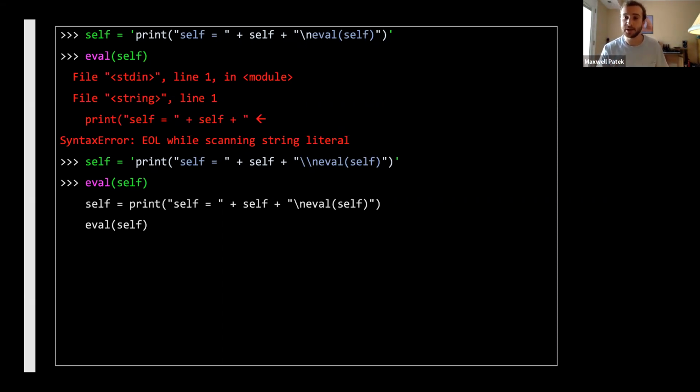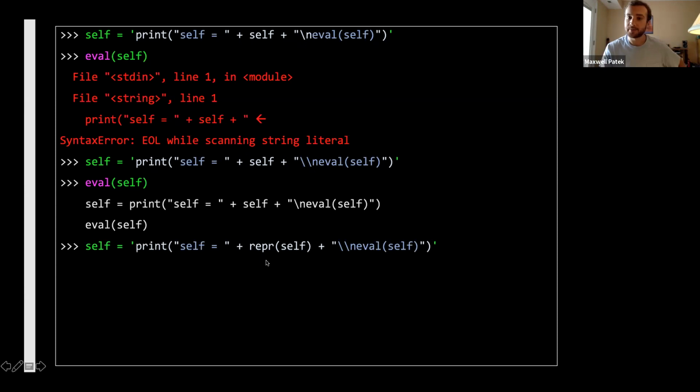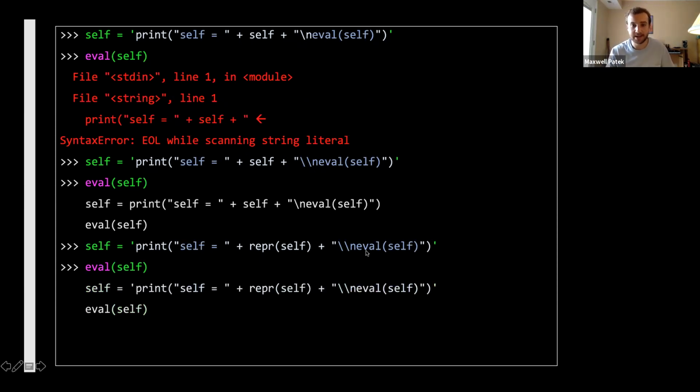So what that means for strings is that if you call repr on a string, it'll give you the string with quotes around it as a string. So all we need to do to fix this is call repr on self inside the string, again, because this is all just a string. When we evaluate that string now, we're going to call repr on self, and that'll get self, but with quotes around it, so that when we print it out, now we get exactly the same thing.